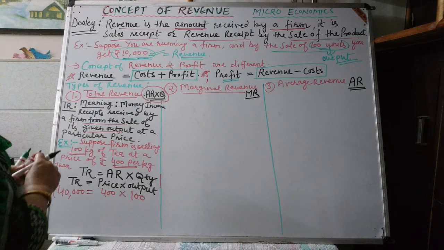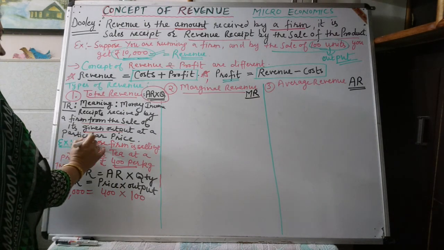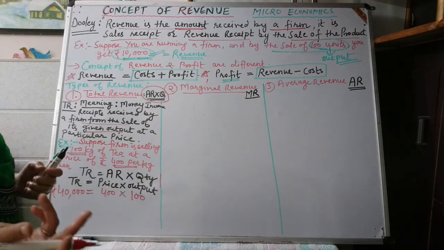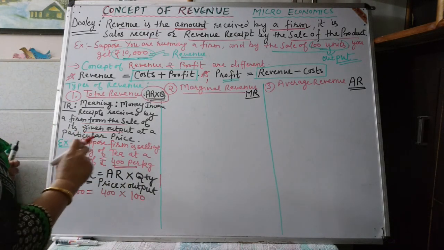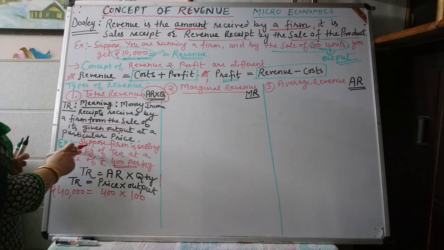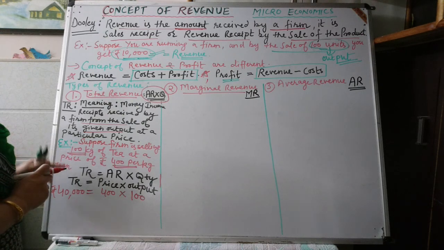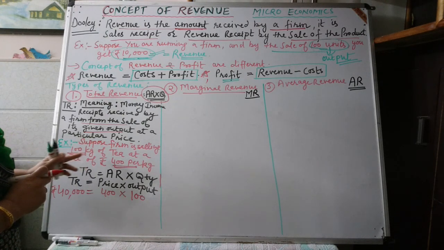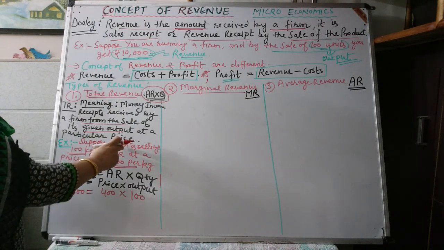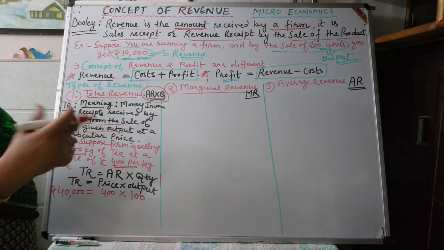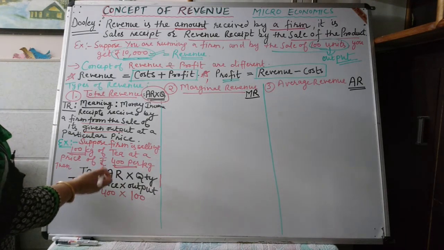Total revenue means sale by the firm out of its total output. Suppose the firm is producing 1000 kilograms of tea and at present just 100 kilograms of tea is sold. And time to time, as demand arises, the firm will sell its other output.